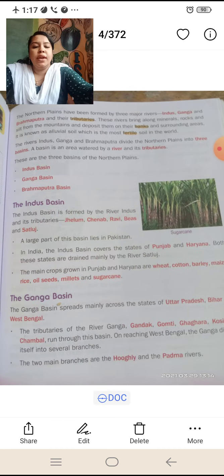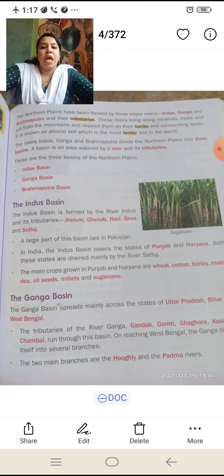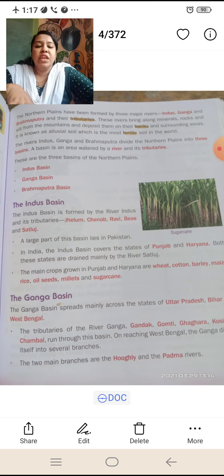So moving to the next page, the Northern Plains have been formed by three major rivers. The first one is Indus, then Ganga and the Brahmaputra. These are the three major rivers of the Northern Plains. Got it? No? Indus, Ganga and the Brahmaputra and their tributaries.